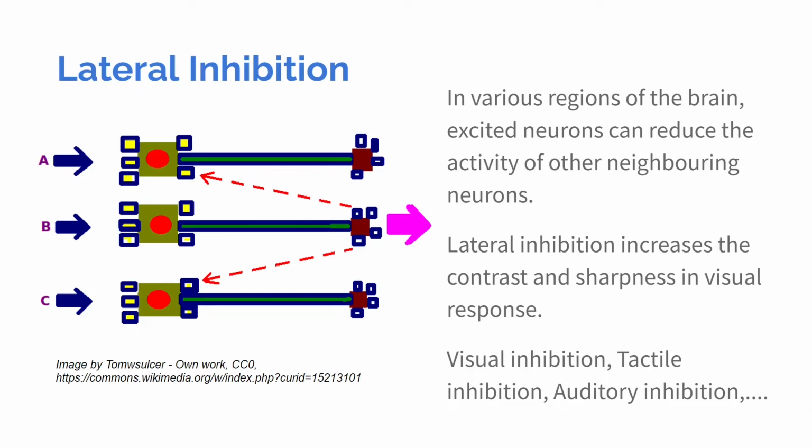As a result of this inhibition, usually the contrast and sharpness, for instance, is increased in our visual system. And there are many types of lateral inhibition, such as the visual inhibition that we described earlier, or the tactile inhibition, auditory inhibition, and so on.